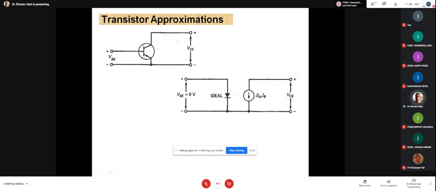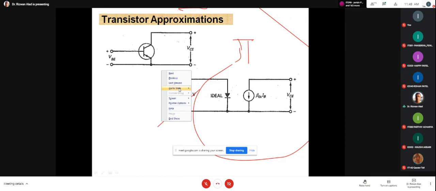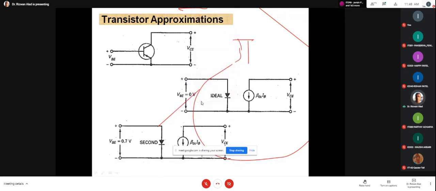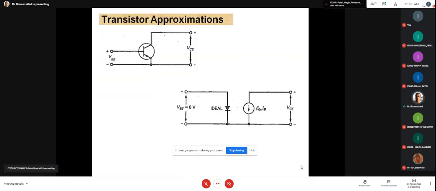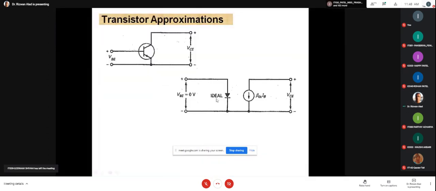That's why this model is known as the pi model of the transistor. Okay, it is known as the pi model of the transistor, based on the first approximation. Okay, is it clear, everyone? Is this figure clear?